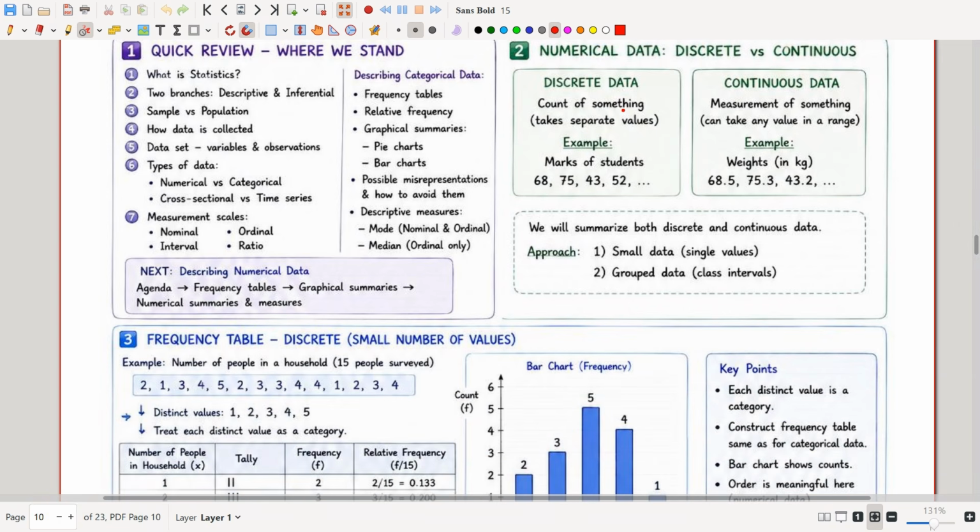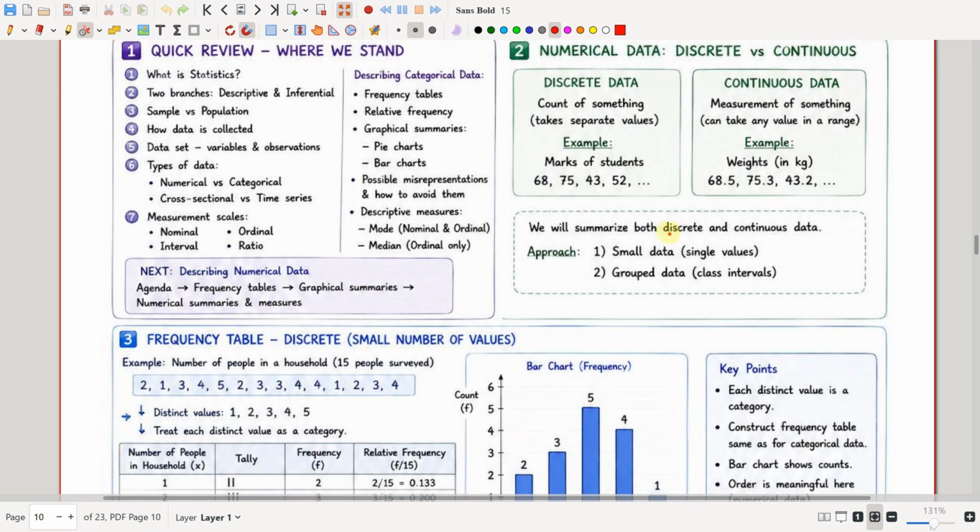Okay, so see here, numerical data we had two types, discrete and continuous, where discrete is the count of something that takes separate values. For example, 68, 75, 43, 52 marks of students. Continuous data represents the measurement of something and can take any value in a range. For example, weights 68.5, 75.3, 43.2. So let us say that the discrete data will always be whole numbers, while the continuous will have a combination of both whole numbers and decimal numbers.